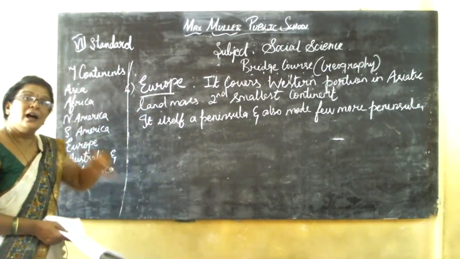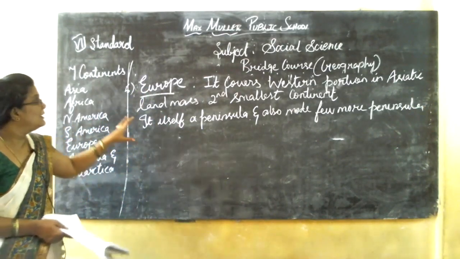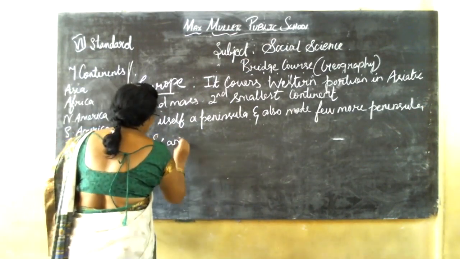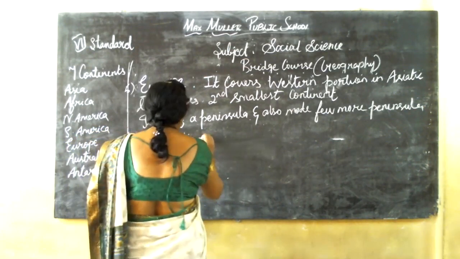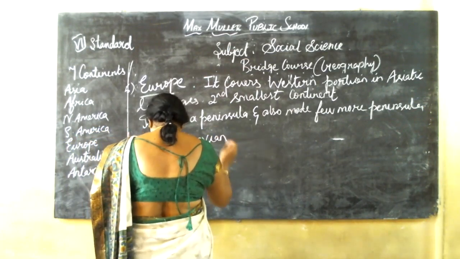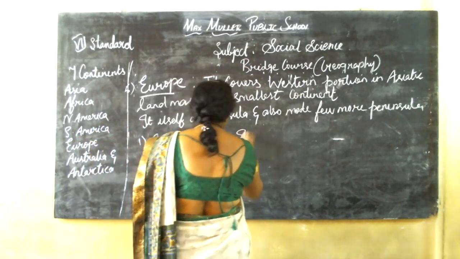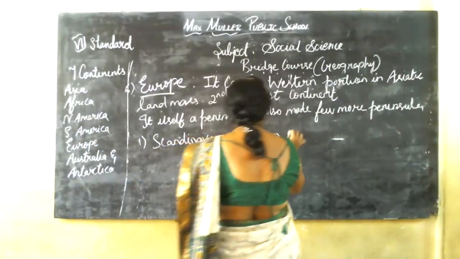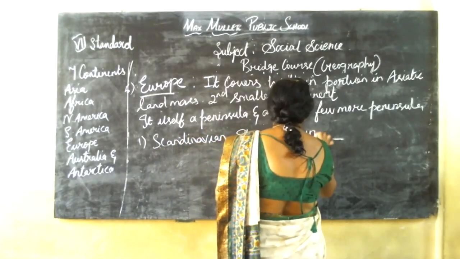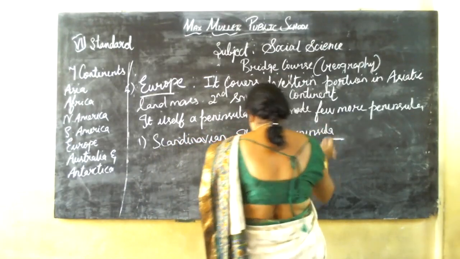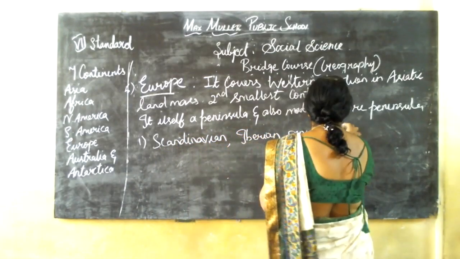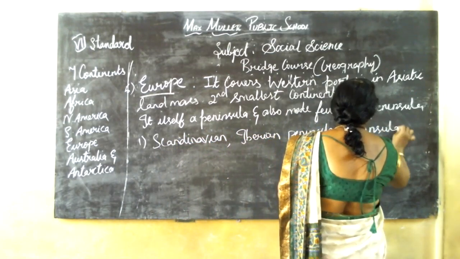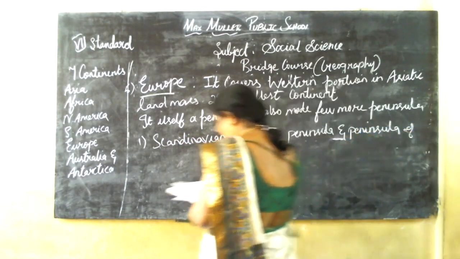So what are the other famous peninsulas it is made of? One is the Scandinavian Peninsula, then the Iberian Peninsula, and the Italian Peninsula, the Peninsula of Italy,